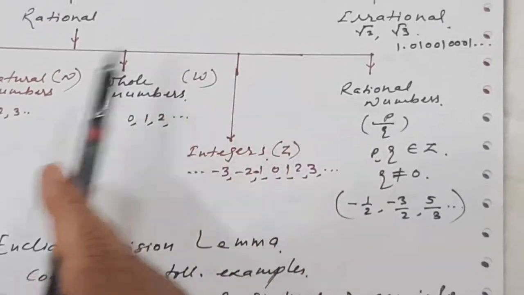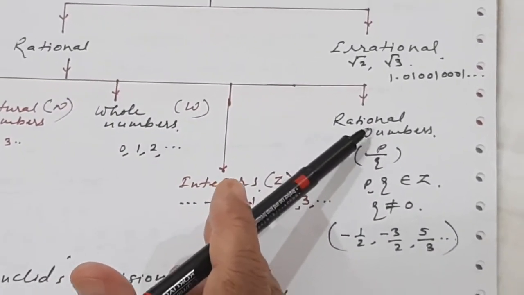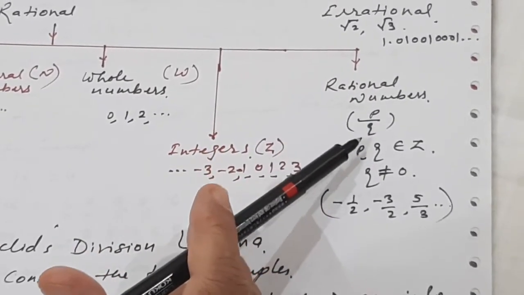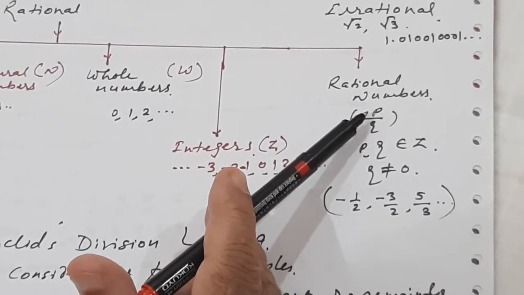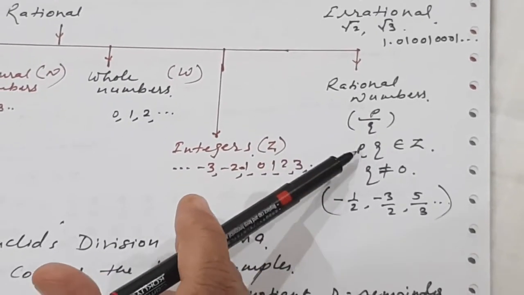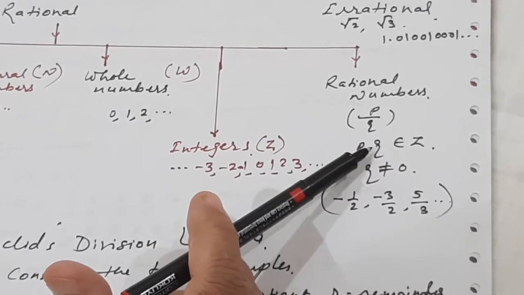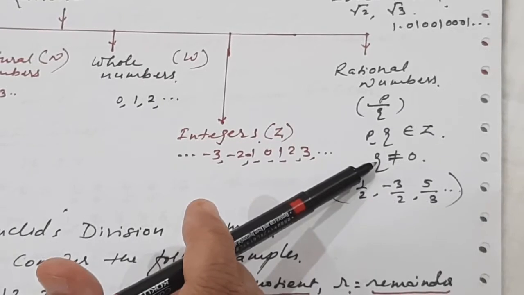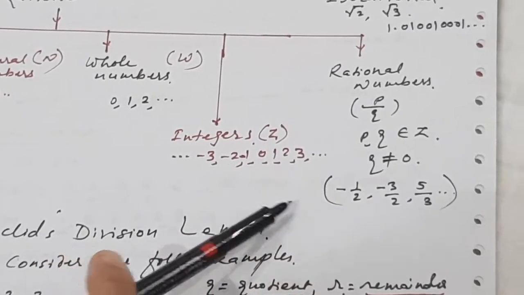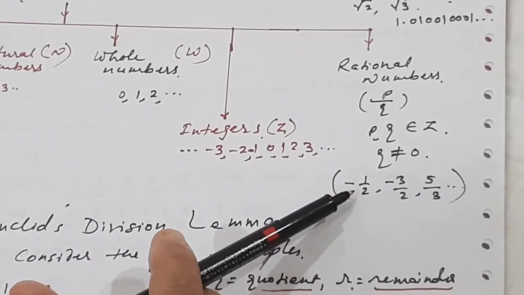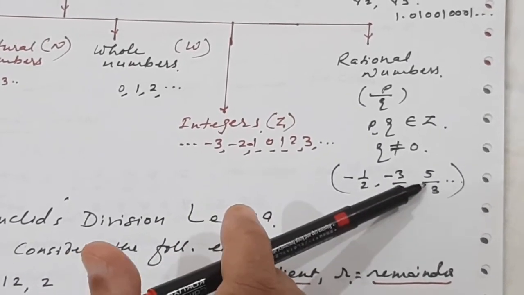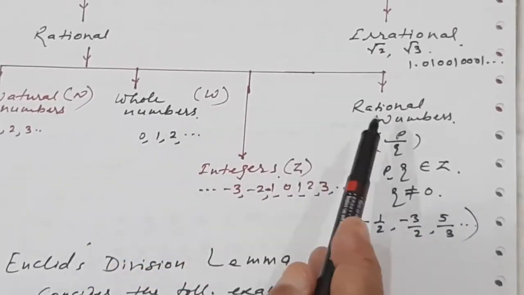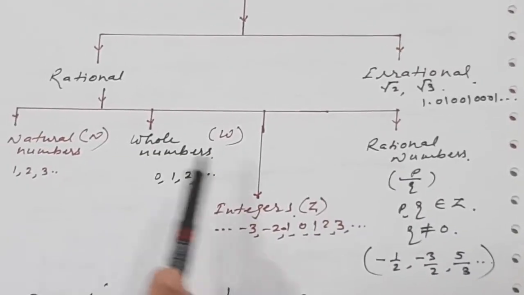And again, rational numbers. I have written these here to show you exactly what rational numbers are. A rational number is in the form p upon q, where p and q belong to integers. Remember that the denominator, q, should not be 0. A few examples I have written here: -1 upon 2, -3 upon 2, 5 upon 3 and so on.